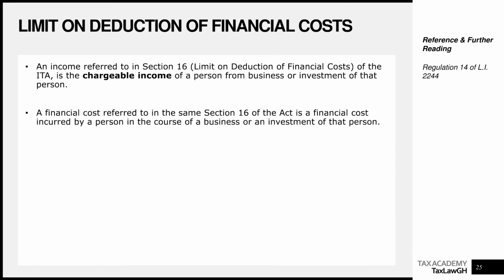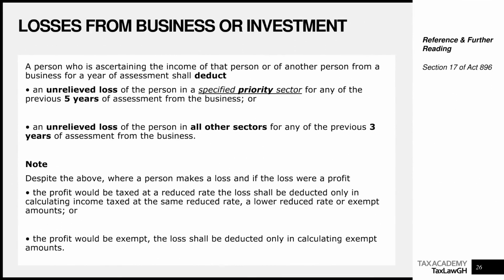So let's look at something that the income tax regulations, LI 2244, says about financial costs. Nothing serious here, but it just provides additional clarity that when the law in section 16 mentioned income, they are referring to chargeable income, right? So let's just note that from the income tax regulation. At this point, let's look at a few more concepts. We'll look at things like losses from business or investment and how you can carry forward those into subsequent periods and all of that. That will be an essential element in the determination of business income in subsequent years.